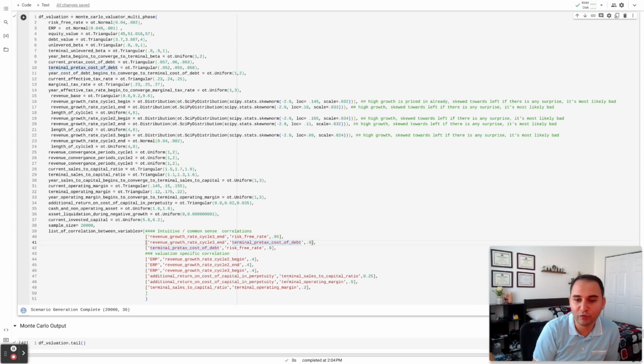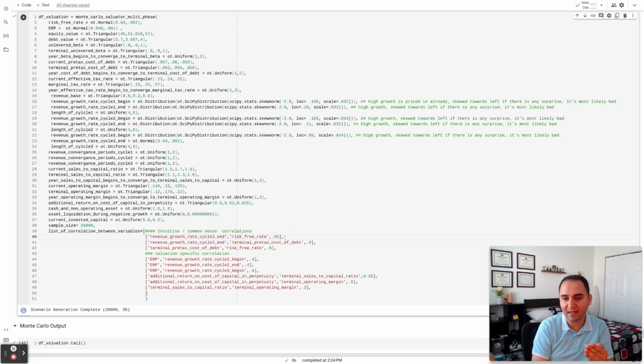The way you would provide those inputs, you would create a list, these two brackets in Python, we call it a list, and you write down the parameter name. So here it's called revenue growth rate cycle end. You put that as a string in quotations, you put a comma, and then you put the other parameter that you want, which here is risk-free rate. So I put revenue growth rate in quotations, comma, risk-free rate in quotations, and then the third item in this list should be the correlation, which is going to be linear again. So I'm building a 95% positive correlation between revenue growth rate and the risk-free rate. And then you close the bracket, which is the list.